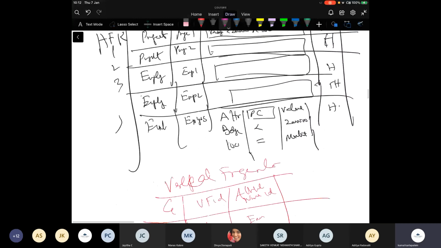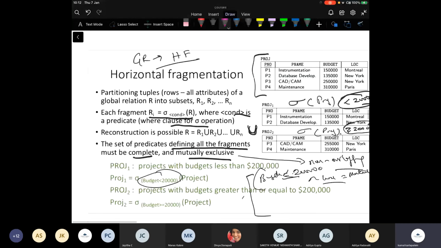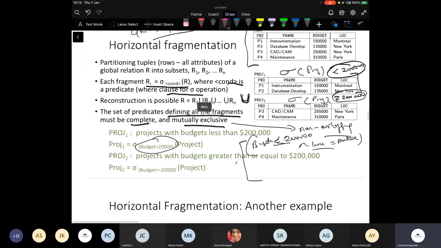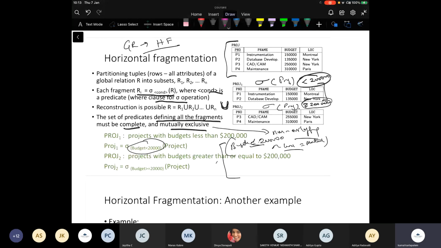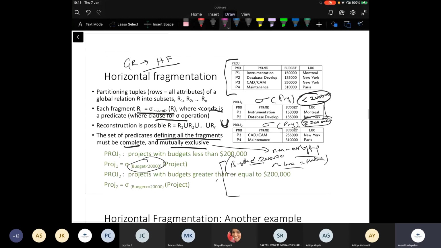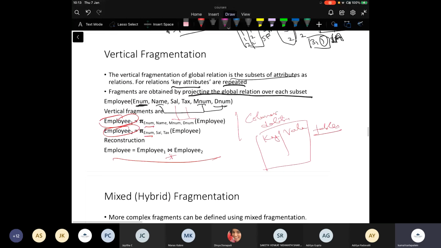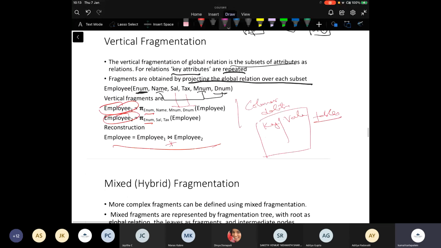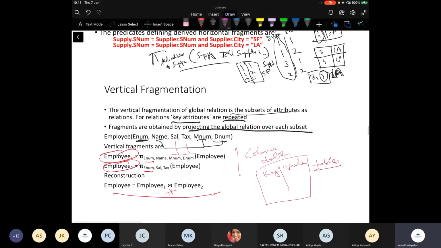So from your point of view, the project point of view, which I'm going to put out as a note, these things: the definition of horizontal fragments, definition of derived horizontal fragments, definition of vertical fragments. These are the only three that you are going to support, right? They become the requirement analysis for you.